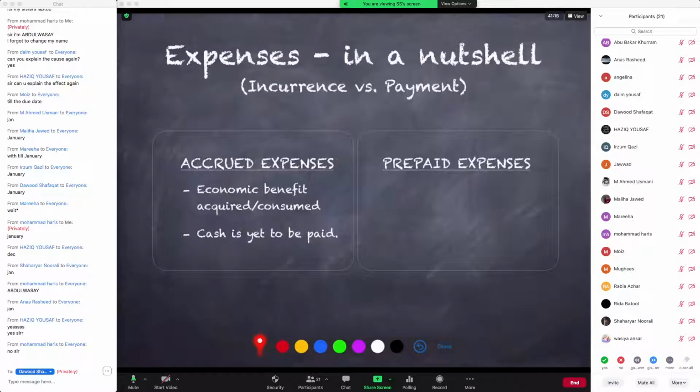और जैसे अभी हमने वो जो गैस बिल की एग्जांपल देखी थी पिछली स्लाइड्स में से, वो इसकी एग्जांपल है कि आपने इकोनॉमिक बेनिफिट तो कंज्यूम कर लिया हुआ है लेकिन अभी आपने उसके लिए पेमेंट नहीं की, एंड दैट इज गोइंग टू हैपन इन फ्यूचर, राइट? Similarly, if you have a postpaid connection on your cell phone, that means you will use the cellular services in the month of October, and the month of October's bill will come in the month of November. That means the consumption of benefit happens already in the month of October. However, cash was not paid in the month of October. So we understand the meaning of accrued expenses. Give me your feedback quickly.